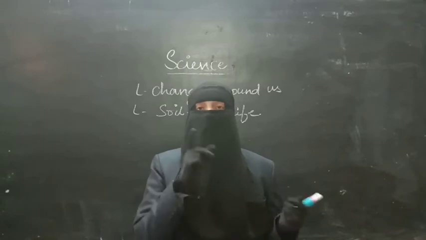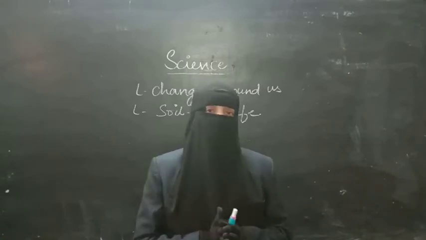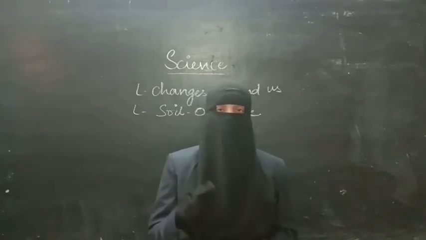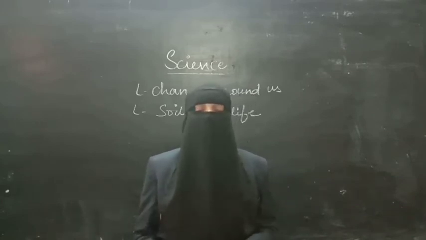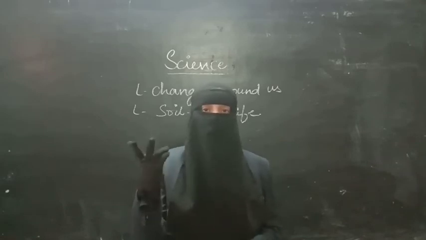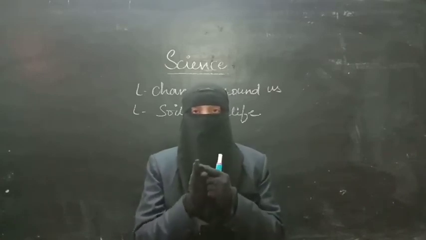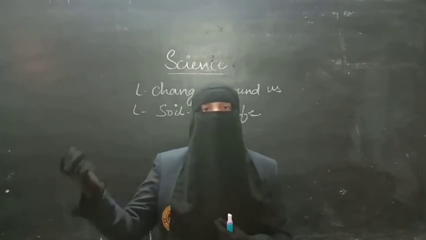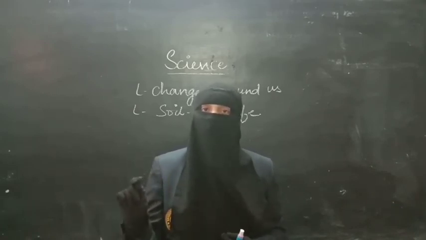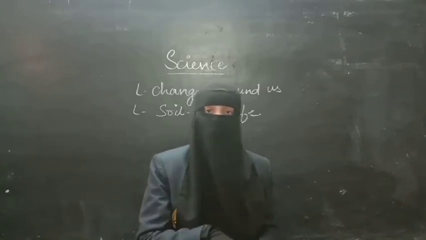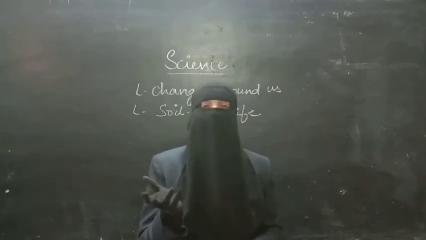And as well as we have known what type of soil it is based on the proportion of particles present in it. Based on the size of the particles, we have divided soil into three different types: sandy soil, loamy soil, clay soil. Let us see what these are. Sandy soil is soil which contains more large particles. The proportion of large particles is more than the small particles. That type of soil is called sandy soil. Sandy soil has more percolation rate, less retention rate. What is retention? Water holding capacity.